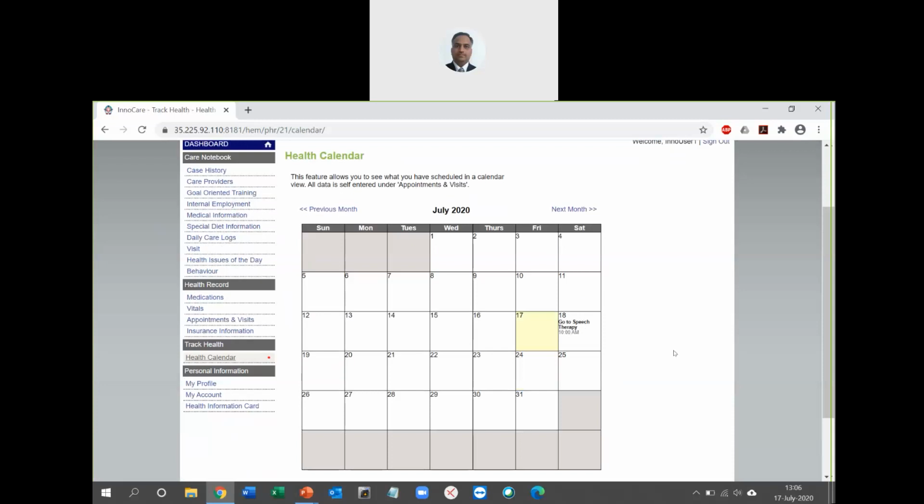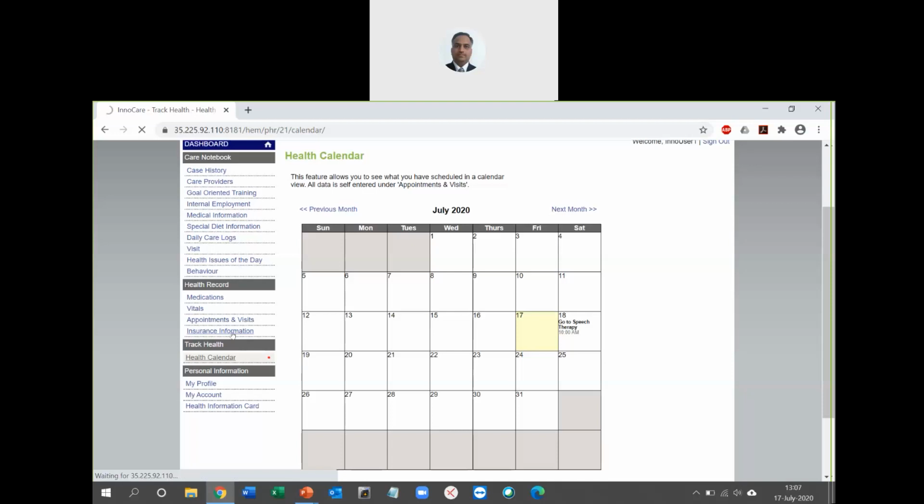So this will give you a monthly view of all your appointments, or if you want to just focus on just 1 week, that is also fine, but it will give you an idea of what you are going to be busy with for this week or today or the entire month, so that you can plan your month or week or day accordingly. It's one picture of your entire month. You can keep going to next month and so on. The more data that you enter here and plan your visits, the more data you will see in the calendar. Simple.